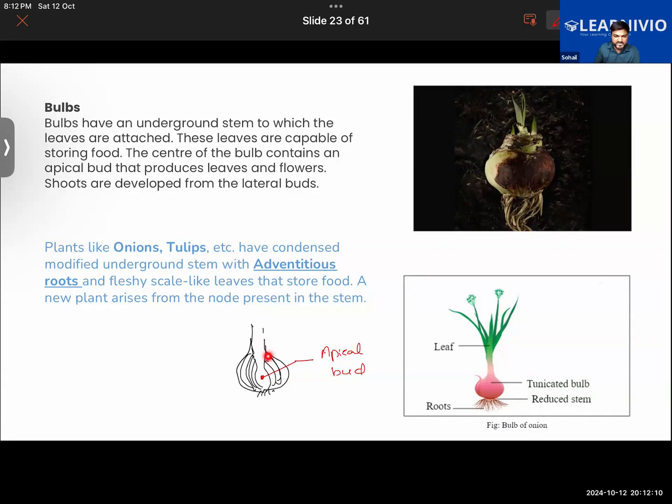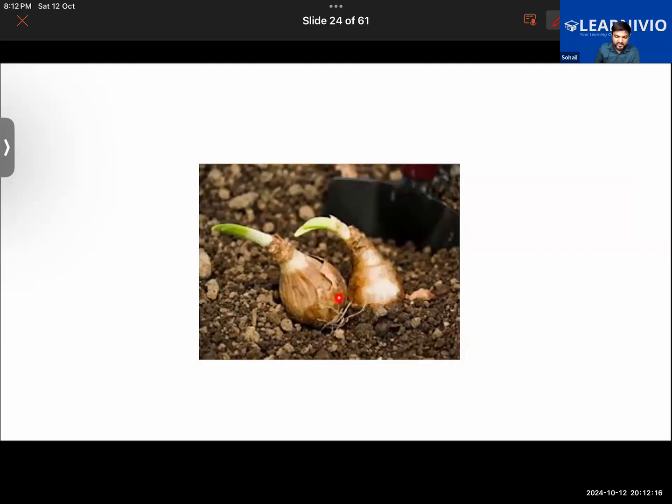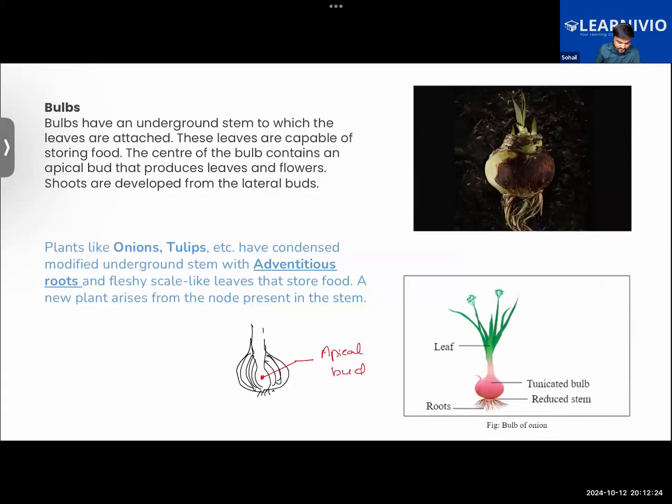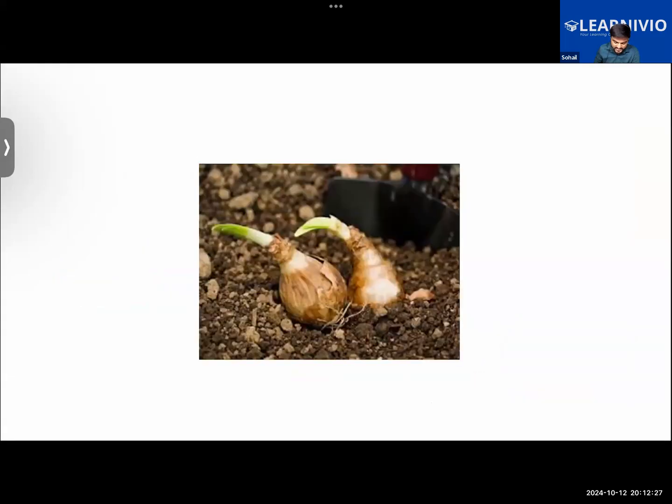Onion we already discussed; we have the example of tulips also. When you plant an onion, you will see that a new onion also develops from it. So that is another example of vegetative propagation which we have seen here. That is the case of the bulb.